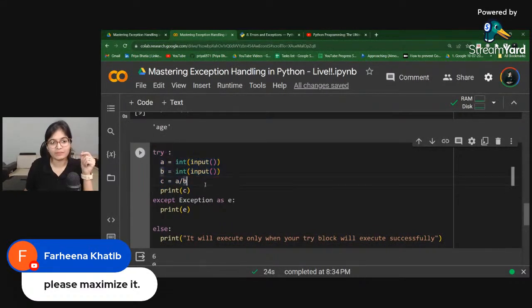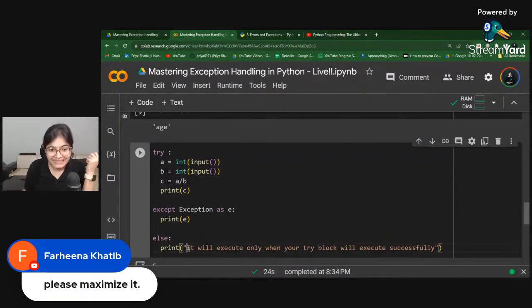So always remember, at any point of time, if you want to see whether your try block successfully ran or not, you can write the else block and it will run only when your try block is executed. Now, what is the real-time application of this particular use case?